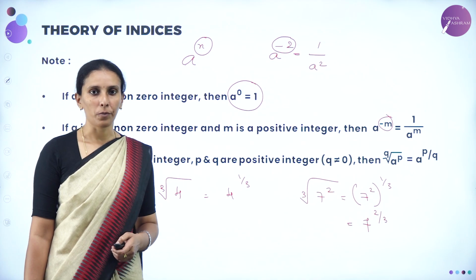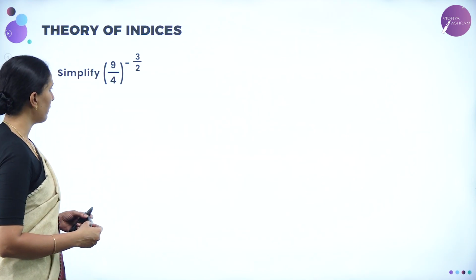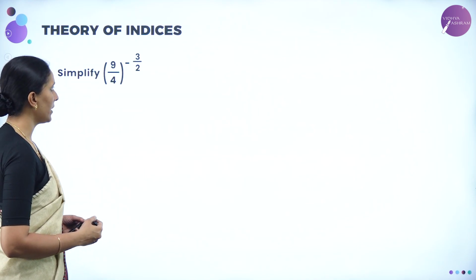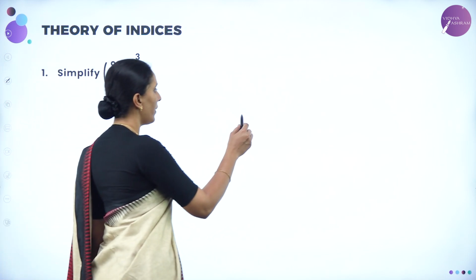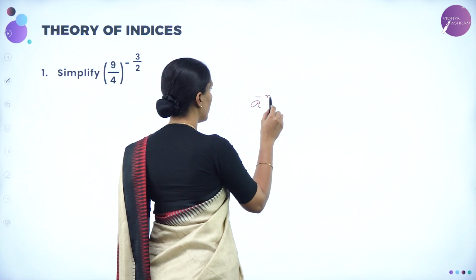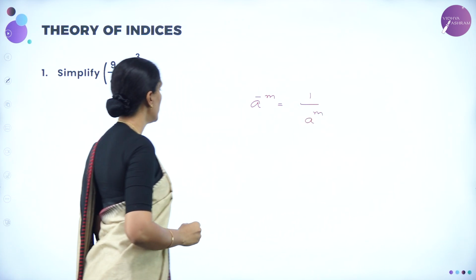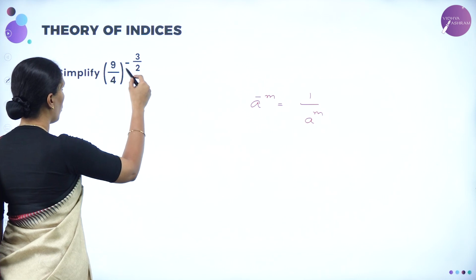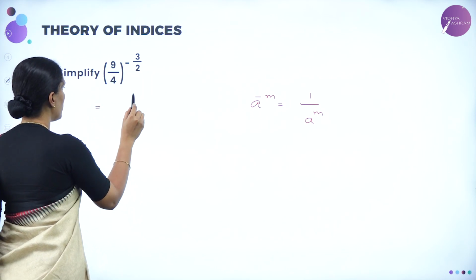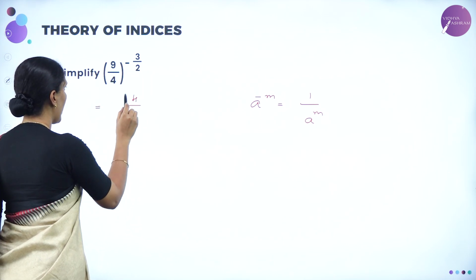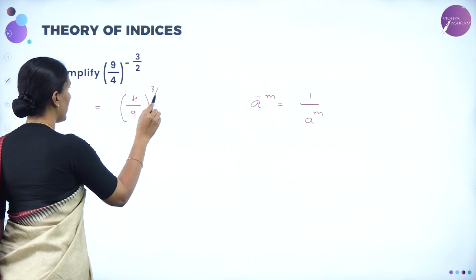Now let us take a few problems. Simplify 9 divided by 4 whole to the power minus 3 by 2. We know that when we have a negative power, we can make the power positive by writing the base in the denominator. So here we have 9 by 4 whole to the power minus 3 by 2, which can be written as 4 by 9 whole to the power 3 by 2.